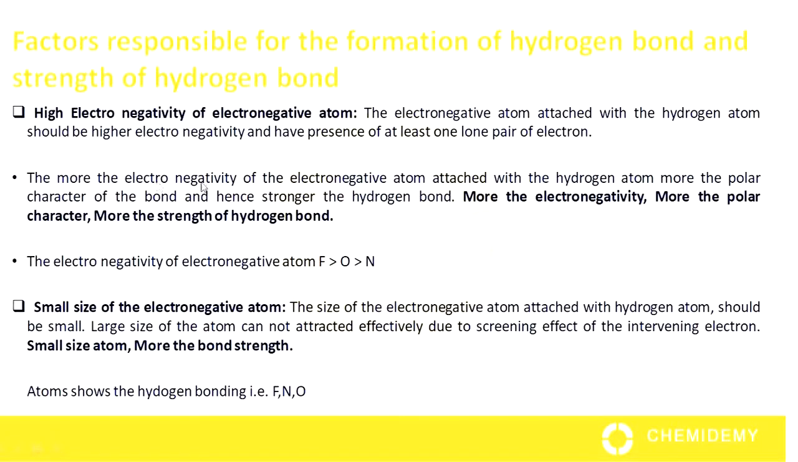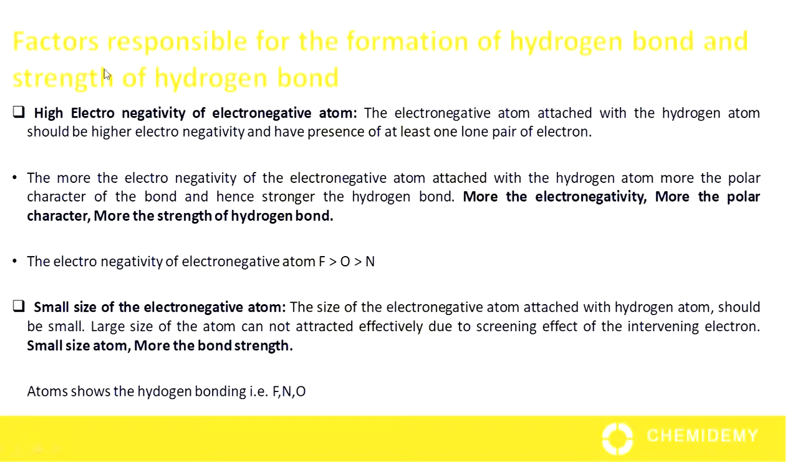The more the electronegativity of the electronegative atom which is attached with the hydrogen atom, more the polar character of the bond and hence stronger the hydrogen bond. So we can say that more the electronegativity of electronegative atom, more the polar character and more the strength of hydrogen bond. We know the electronegativity of fluorine is greater than oxygen and electronegativity of oxygen is greater than nitrogen.